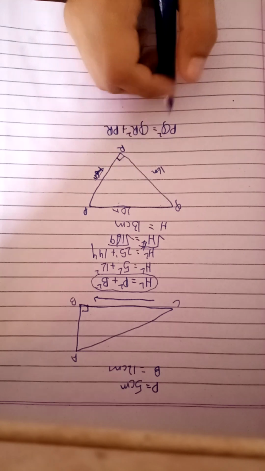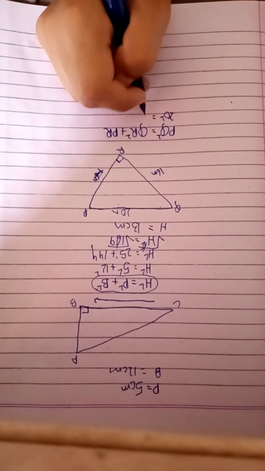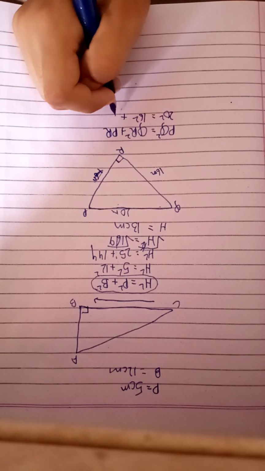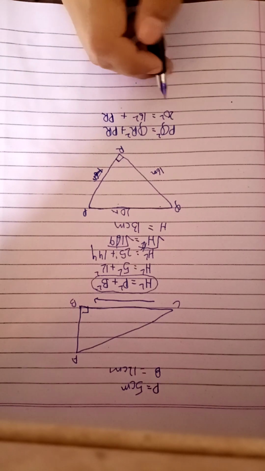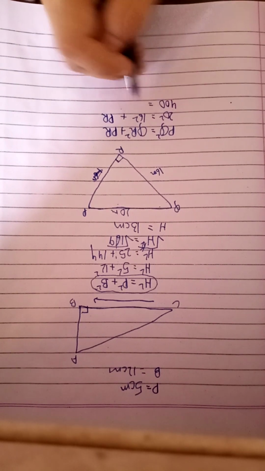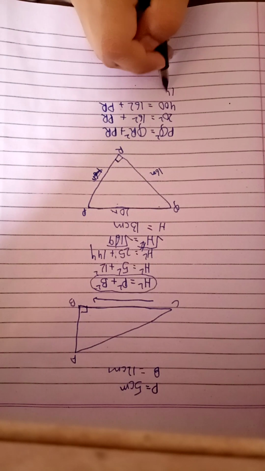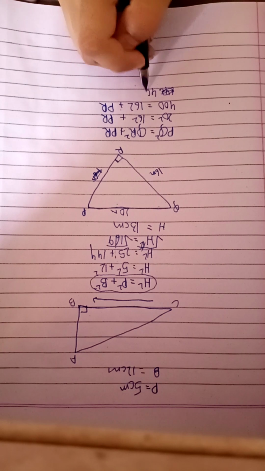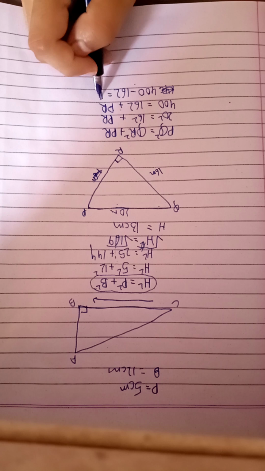PQ is 20 square is equal to QR, which is 16 square, plus PR square. Now 20 multiplied by 20, we got 400, is equal to 16 square plus PR square. 400 minus 16 square is equal to PR.